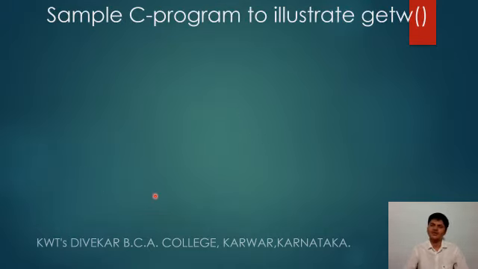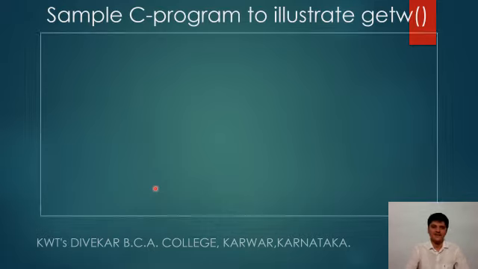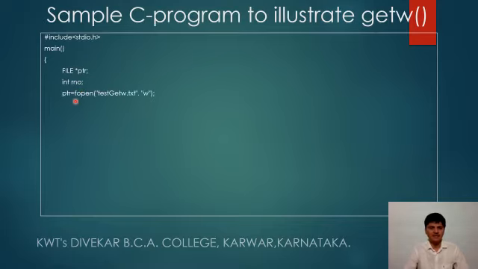It is similar to getc. getc reads a character from the specified file, while getw reads numeric data from the specified file. Now let us have a look at a C program which illustrates the getw function. The file pointer is created, then a variable is created, and then the file is created, that is test getw.txt.